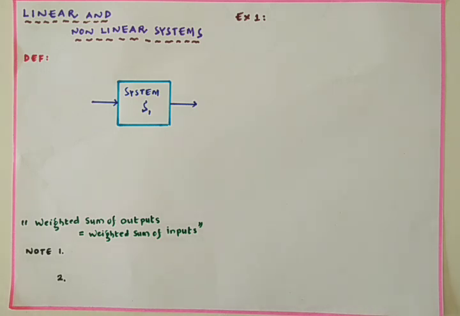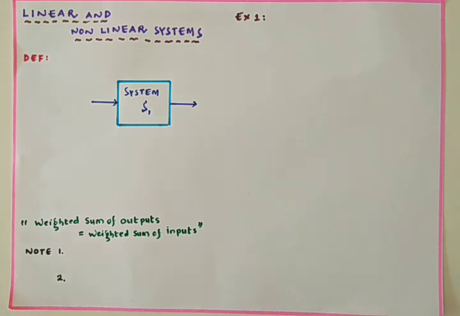We have discussed all this description in the previous class, and now I am going to explain in detail what is a linear system and what is a non-linear system. A system which obeys the principle of superposition and the principle of homogeneity is called a linear system. A system which does not obey the principle of superposition and homogeneity is called a non-linear system. Now I am going to talk about what is homogeneity and what is superposition.